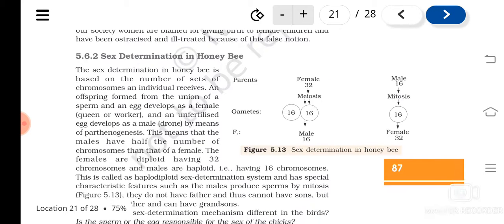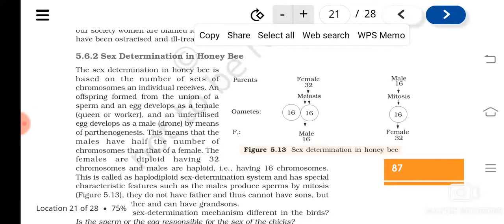So is it clear? Then in honeybee there is another special mechanism. Females will have 32 chromosomes, and they produce gametes having 16 chromosomes each. Understood? And males will have only 16 chromosomes, they are haploid, and their sperms are produced without meiosis. If a male with 16 chromosomes fertilizes the egg, then it will be 32 chromosomes and it will be a female.